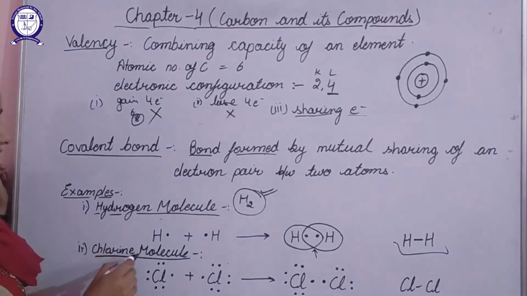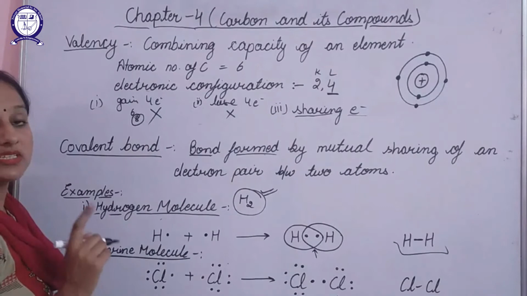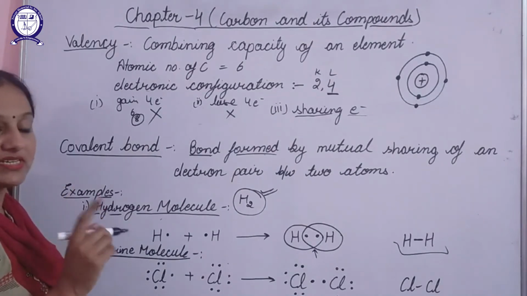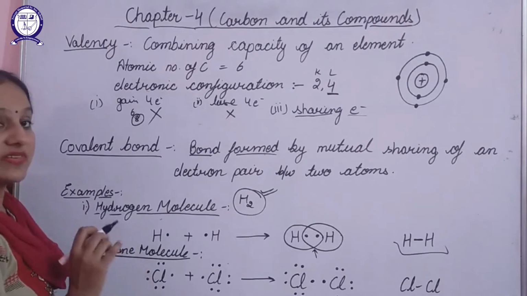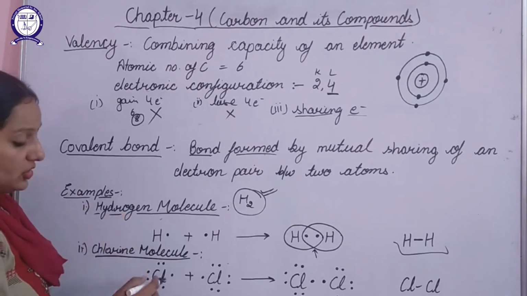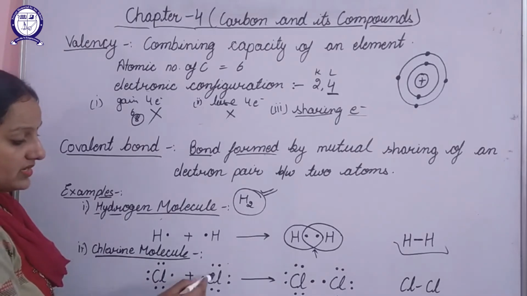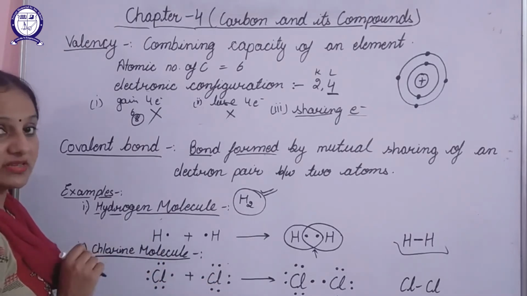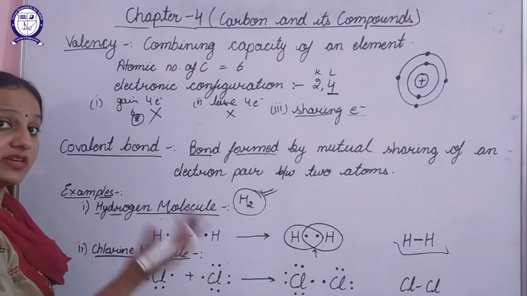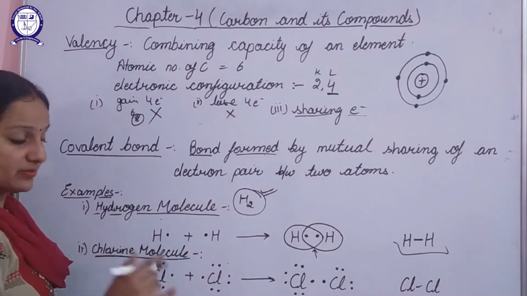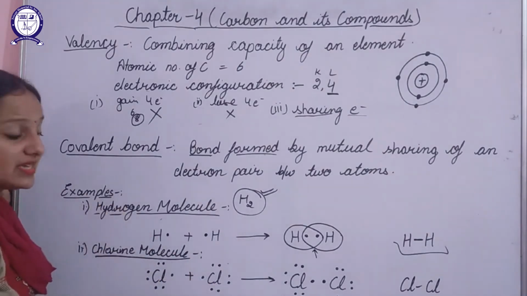In the similar way, if we talk about the chlorine molecule, the chlorine atomic number is 17, its electronic configuration is 2, 8, 7. That means it has 7 electrons in the last shell. So I have represented this with the help of 7 dots. This other chlorine also has 7 electrons. So what do they want? Each thinks that if someone gives me 1 electron, then I will be stable.